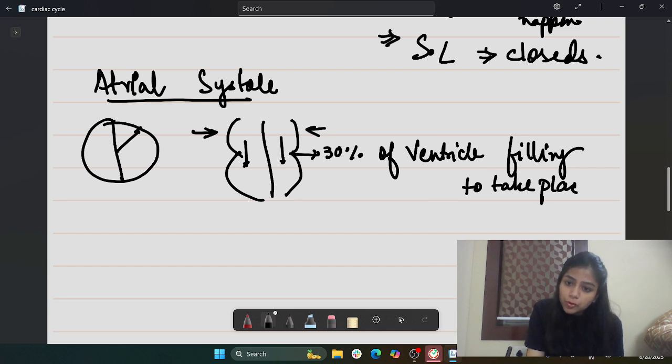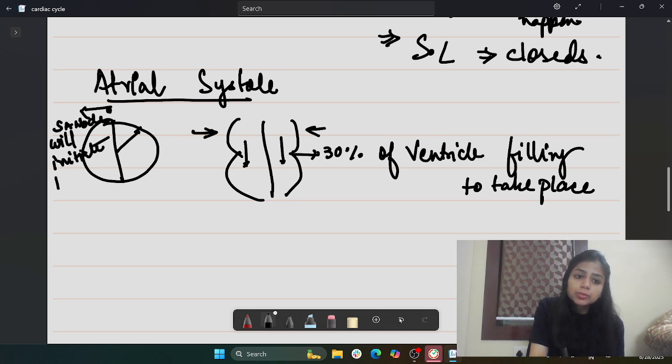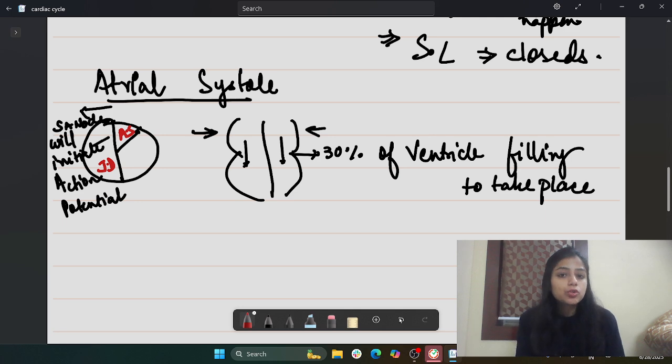For the contraction, we need to initiate an action potential. So the SA node will initiate the action potential. If the question comes just after the joint diastole, this is your JD, this is your AS. So here the sinoatrial node will generate the action potential, so that the contraction of the atria can take place. Why do we need the contraction? So that the remaining 30% of the blood can enter into the ventricle.